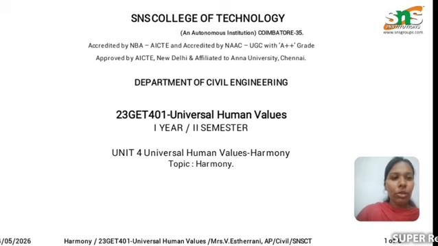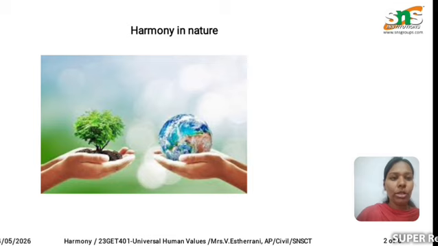In this video, we are going to discuss the topic of harmony in nature. Harmony in nature means maintaining a balance and a coexistence between the living and non-living things. Living components in this world are human beings, animals, and plants.